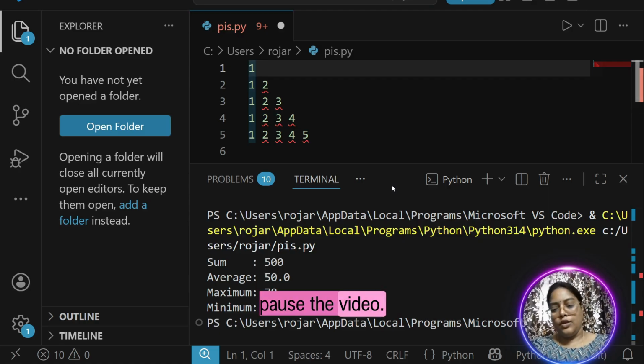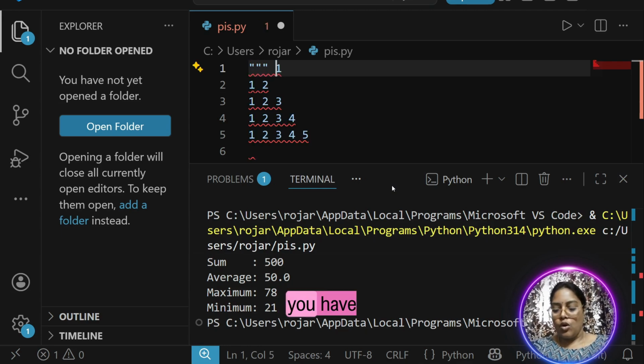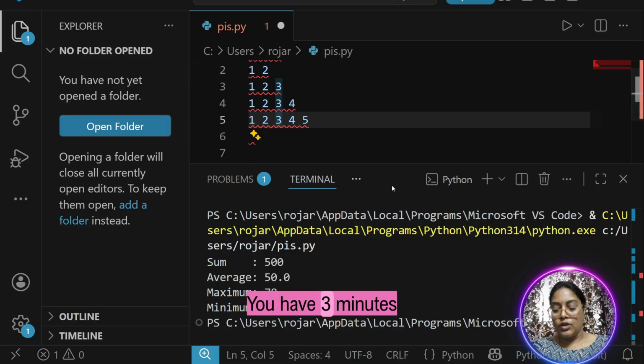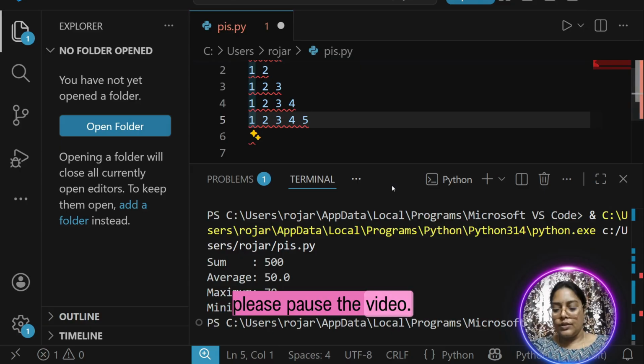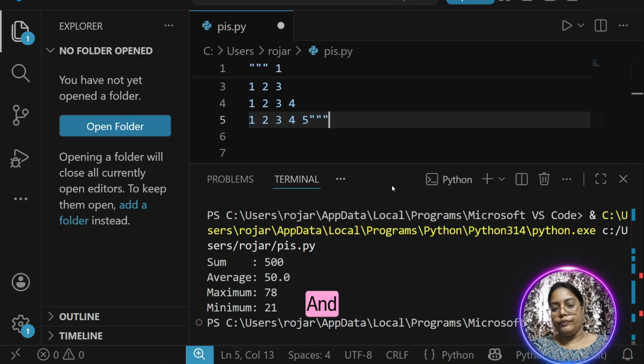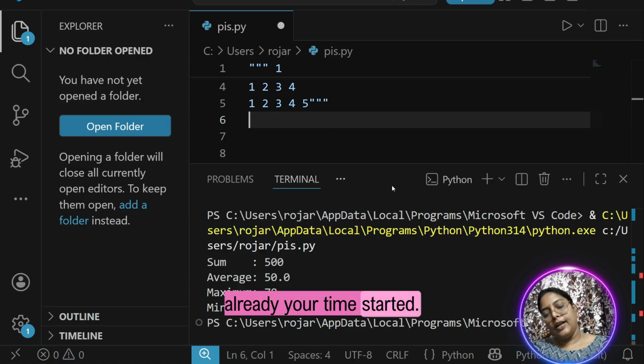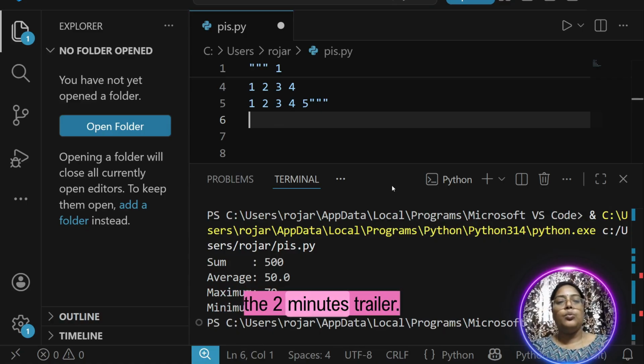So pause the video and you have 3 minutes time. Try to write this set of code. So you have how many minutes time? You have 3 minutes time to write this set of code, and please pause the video and try to write the code. Okay, so your time has already started. Now I will run the 2 minutes trailer, and meanwhile I'll stop the sharing and start coding this code.